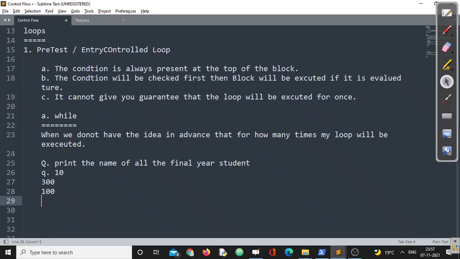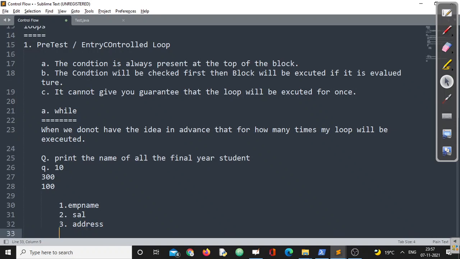So what we are doing, we're asking them, can you please enter the employee name. Then we are asking about his or her salary. Then the address where he or she is living, right?